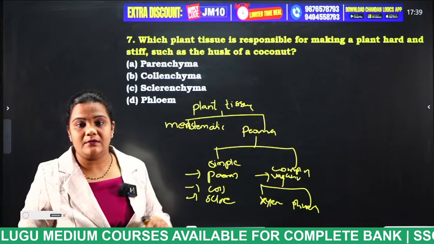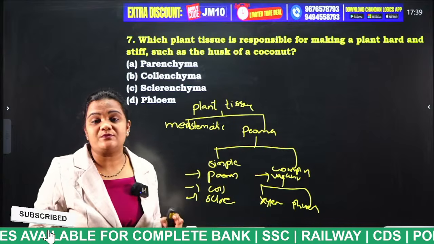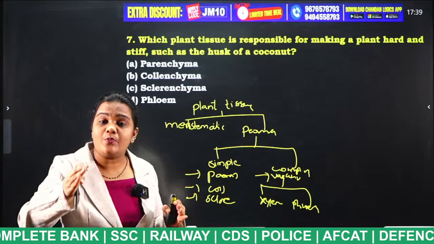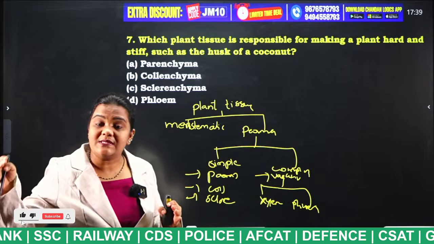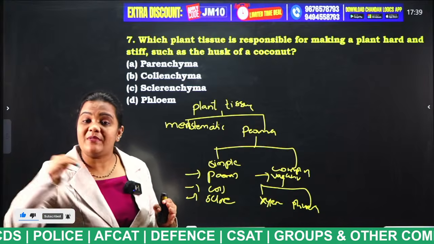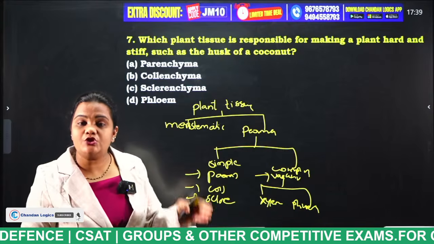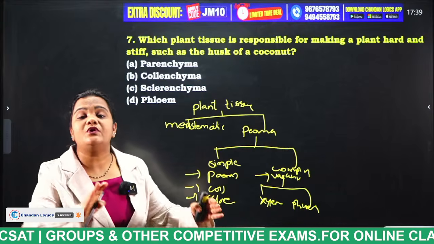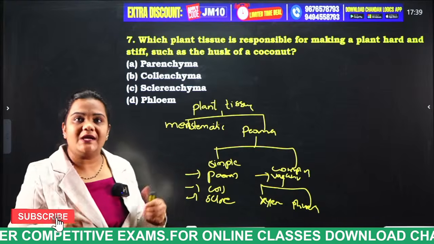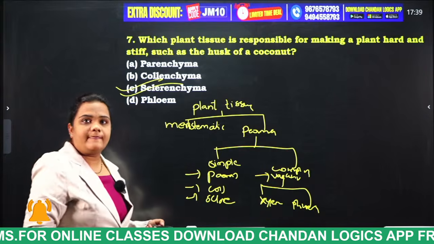Husk of a coconut. And complex tissues are two types, xylem and phloem. Xylem transports water from the roots to the stem in one direction. And phloem transports food and nutrients throughout the plant in both directions. Clear, all of you? Yes. So what is the answer, students? Sclerenchyma. Next.